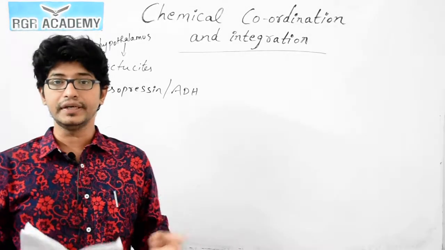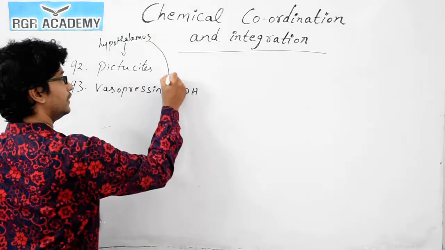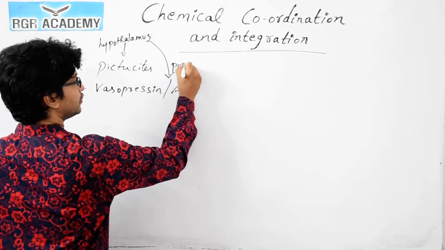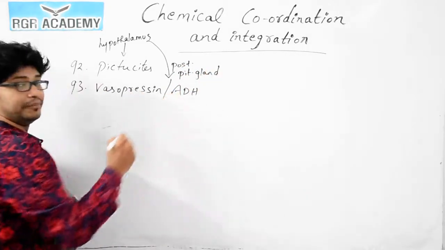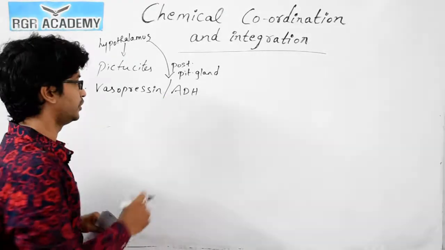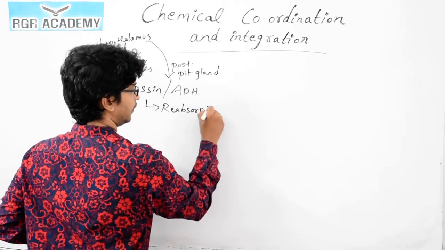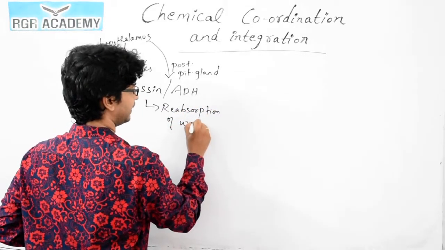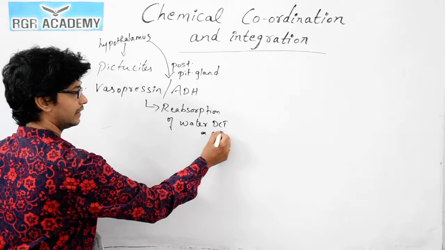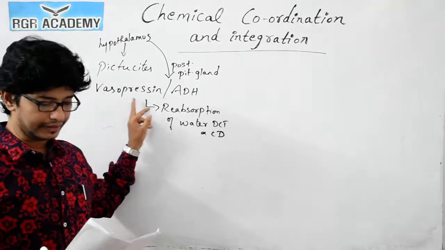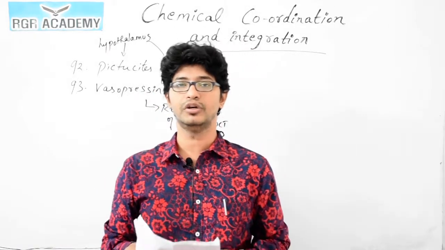So, what are the main functions of this hormone, ADH? It is directly under the influence of the hypothalamus, and through the posterior pituitary gland this vasopressin is released. This is responsible for the reabsorption of water, in the distal convoluted tubule and the collecting duct. So, the correct answer for question 93 is antidiuretic hormone, which is responsible for the reabsorption of water.